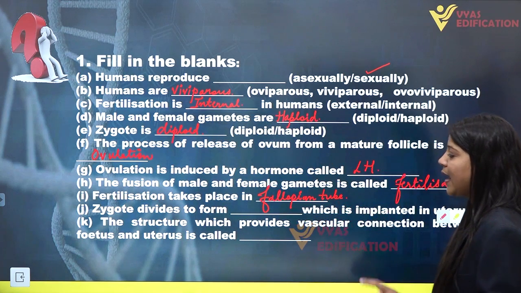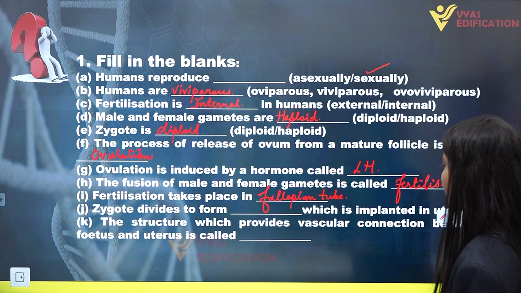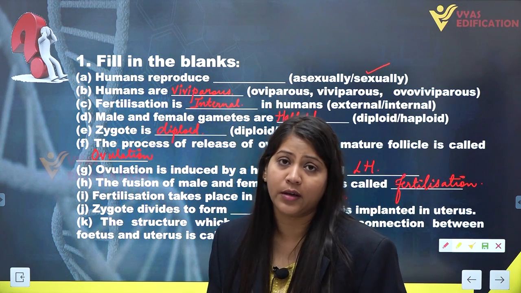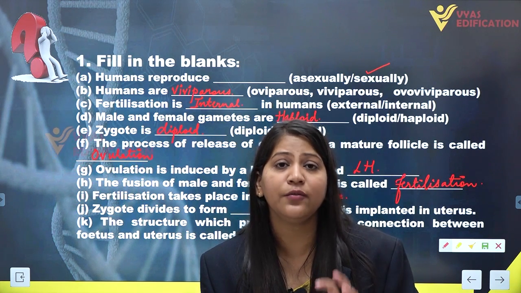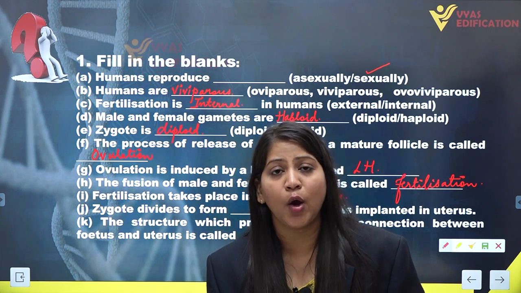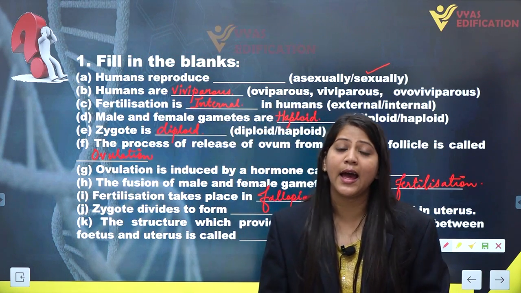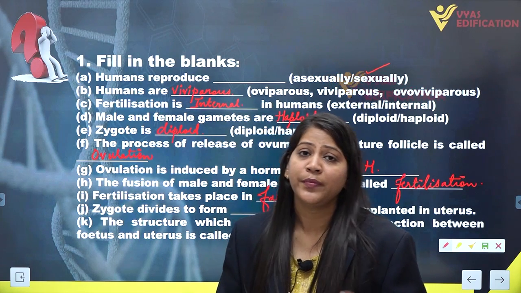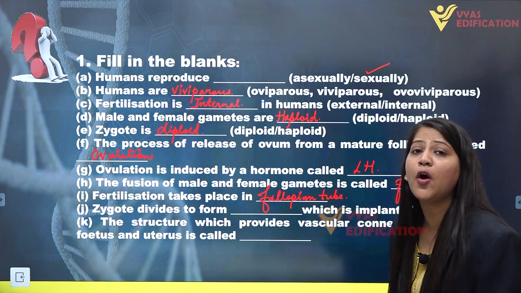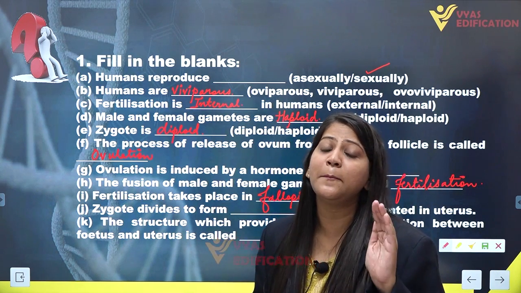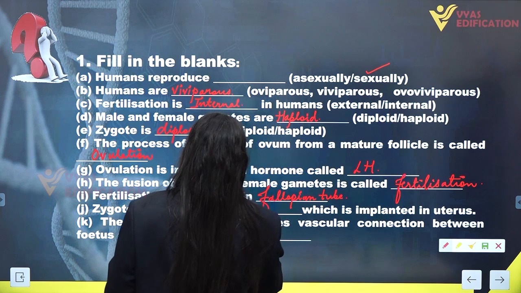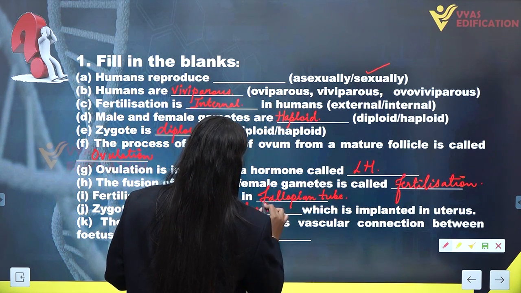Next we have, zygote divides to form dash, which is implanted in uterus. The zygote is a diploid structure which is formed with the fusion of female and male gamete. Then this zygote divides mitotically and forms a new structure. The structure which is going to be implanted in the uterine wall of a female is known as blastocyst.